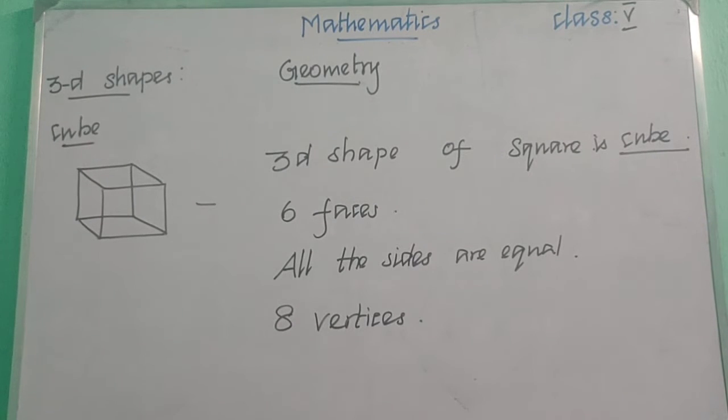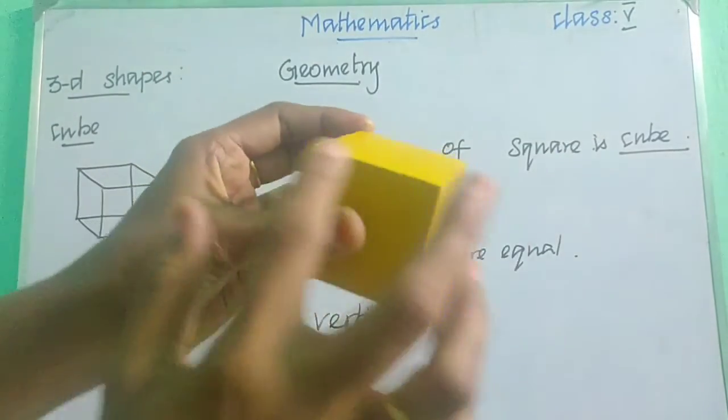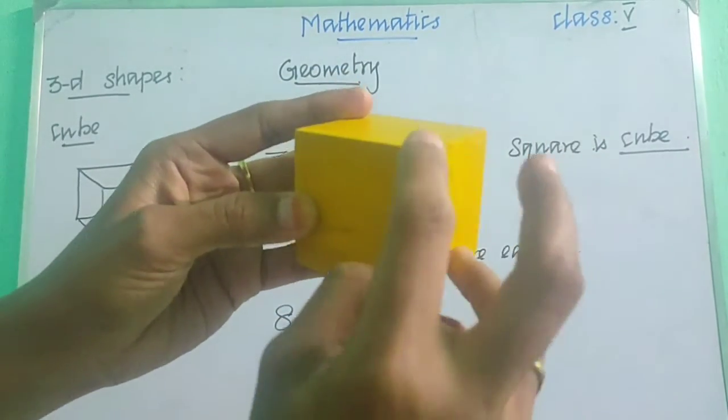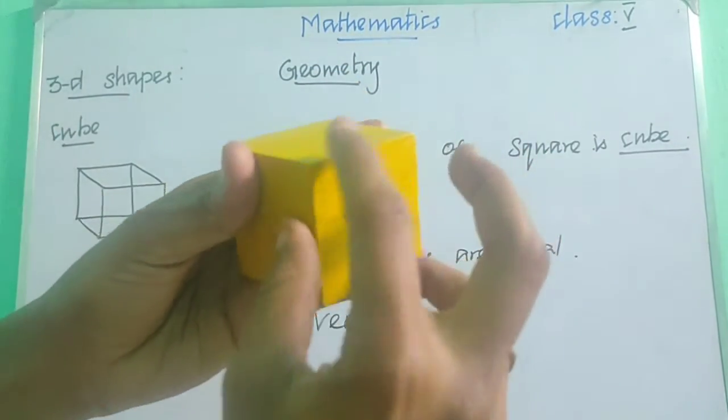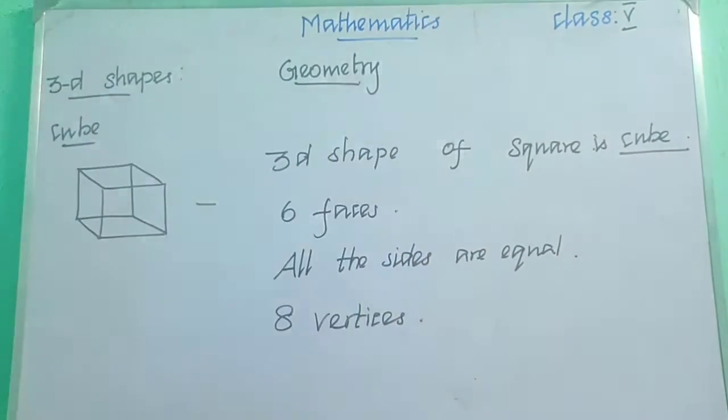What is meant by a vertex? A vertex means the point where 2 lines meet. See, this line and this line meet at this point, and this line and this line meet at this point. Likewise we got 8 vertices. So in a cube we have 8 vertices.